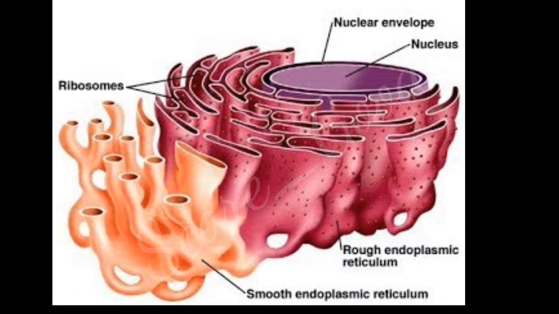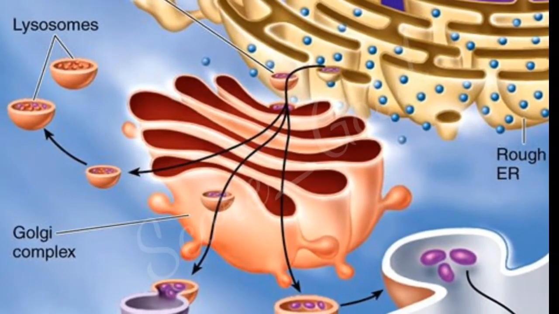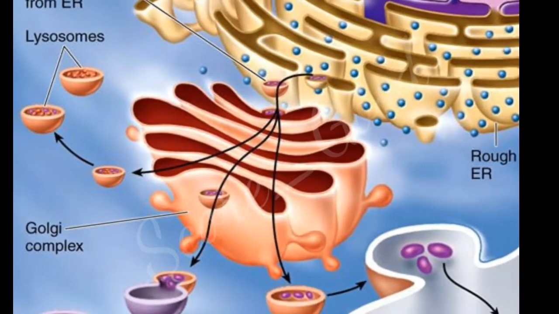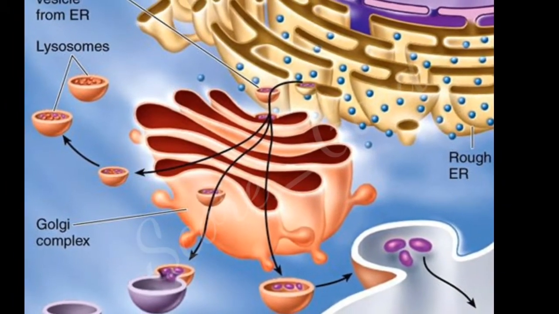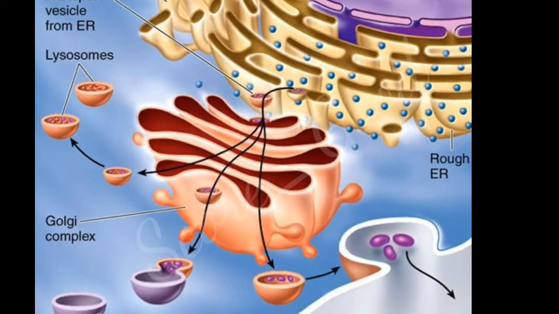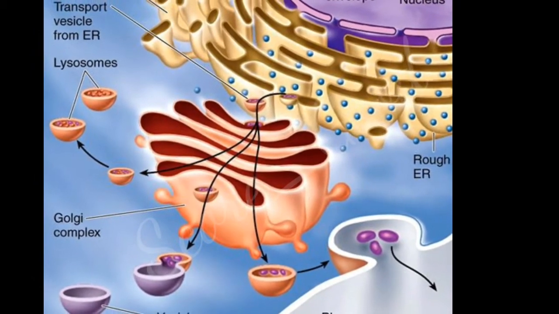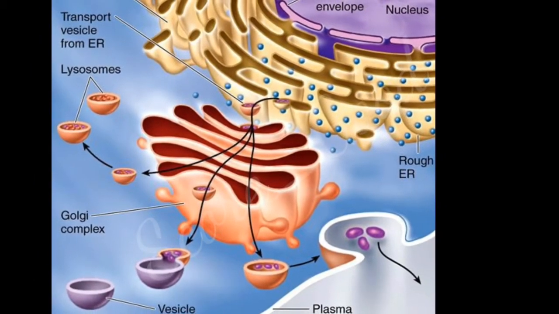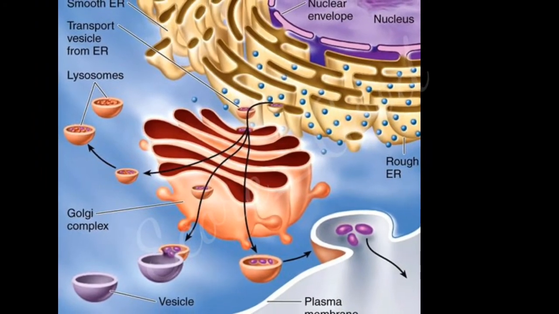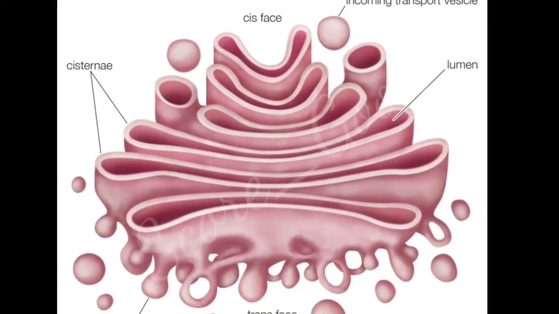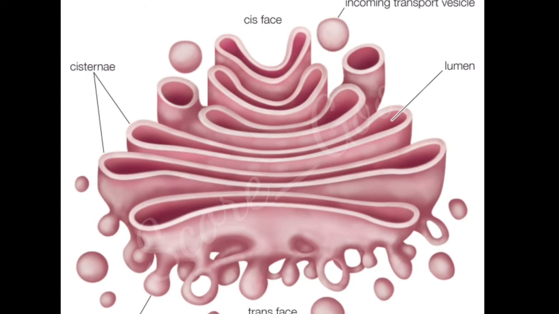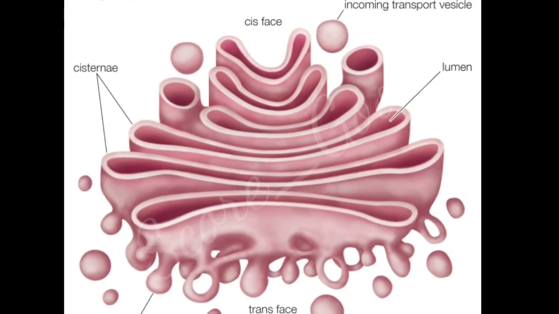The next organelle is Golgi apparatus. It was discovered by Camillo Golgi in 1898. They are also known as dictyosomes. Why? Because they are found as small vesicles in plant cell. They are referred to as main processing units. Why?